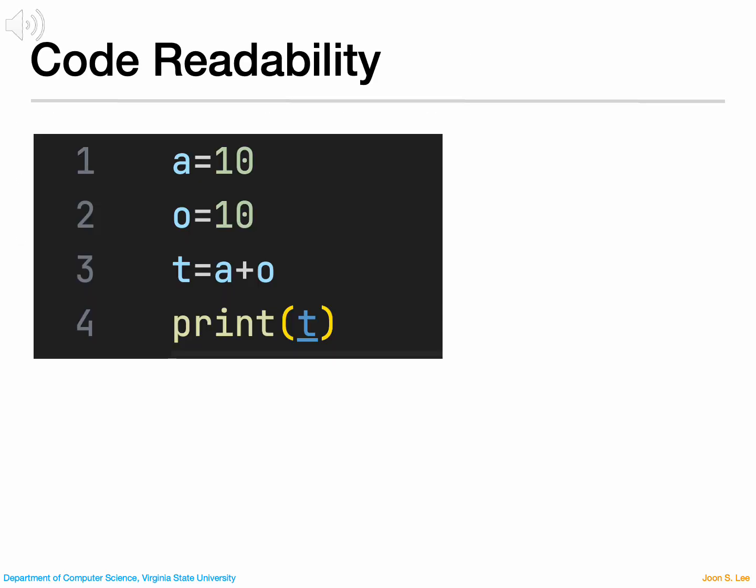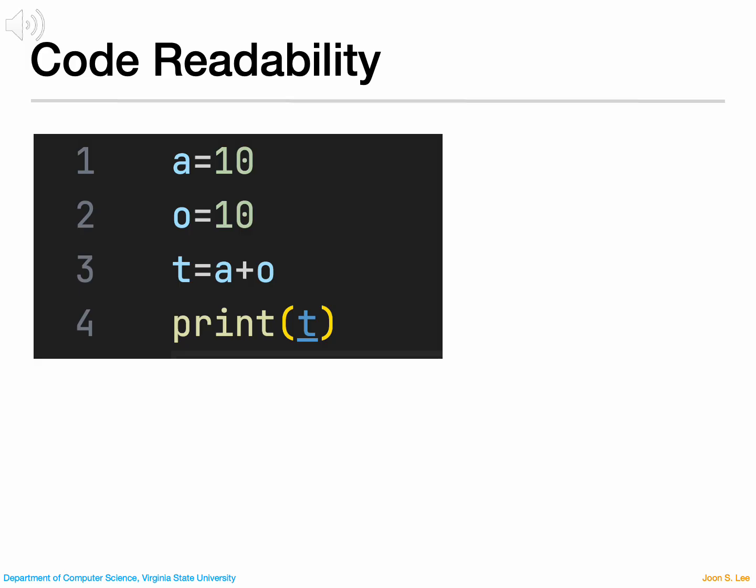One of the most important habits in programming is writing readable code. Readable code is easier to understand, easier to debug when something goes wrong, and easier to maintain over time, both for you and for others who may read your code later.